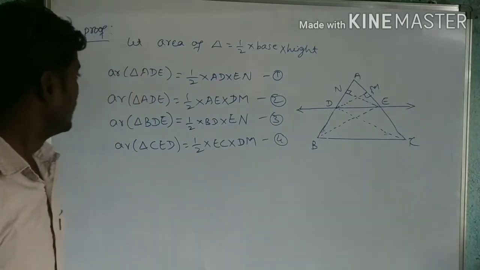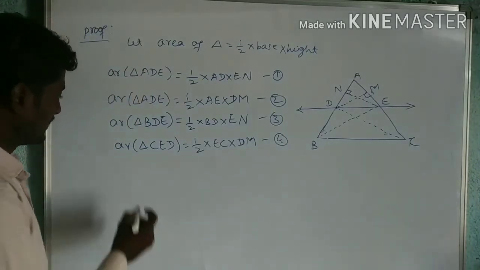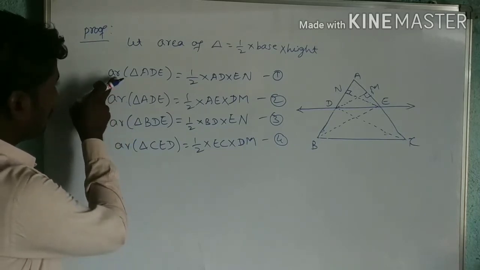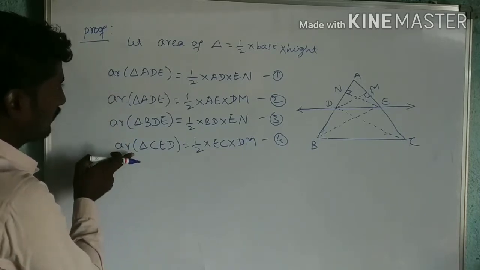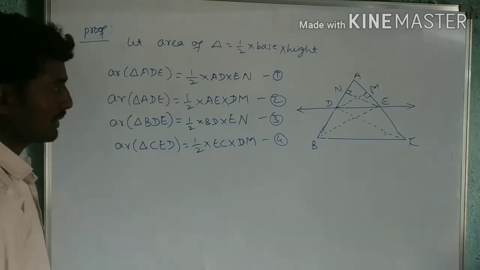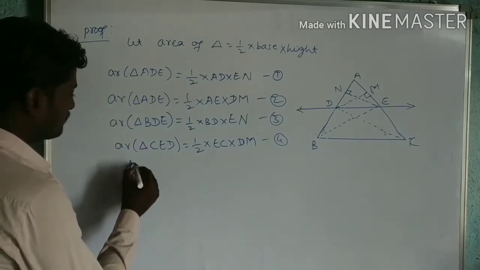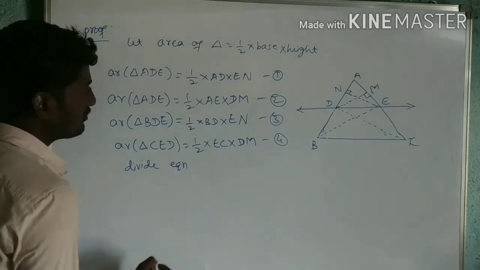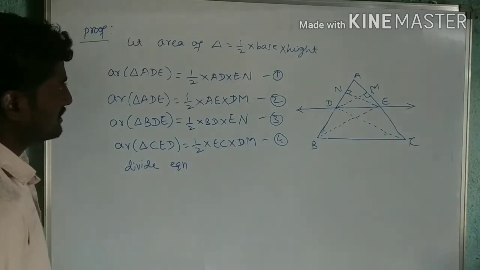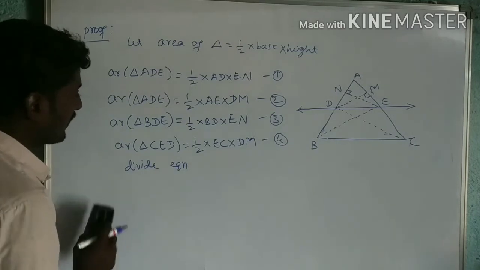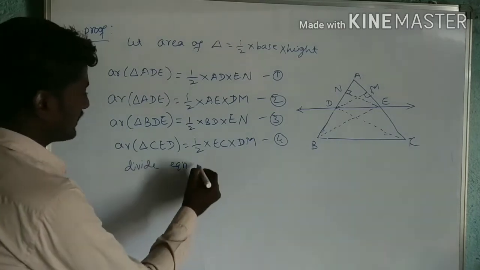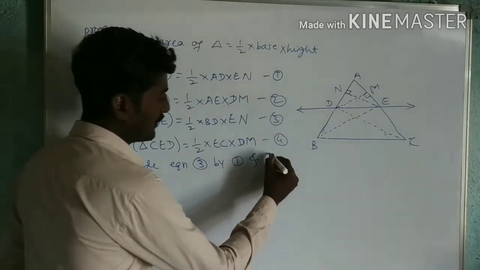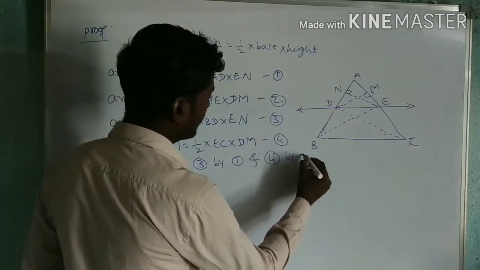Now let us divide. I will divide equation number 3 by 1, and 4 by 2.